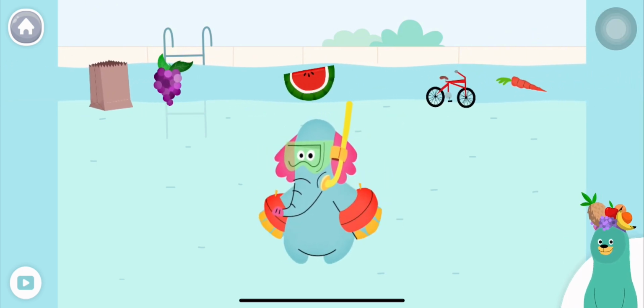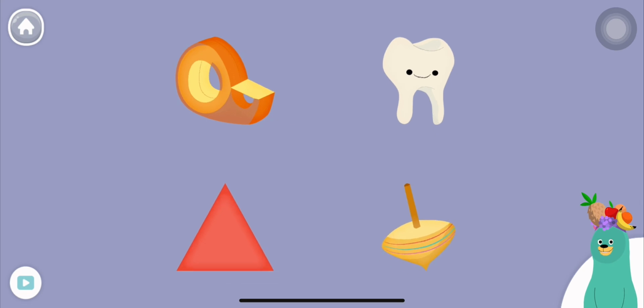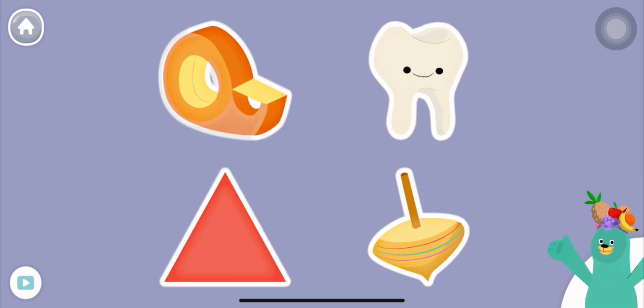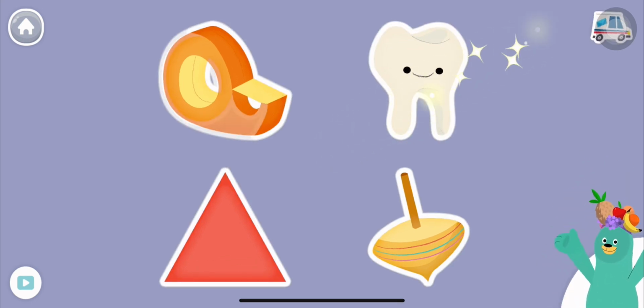You found them. All of these things start with the t sound. Tap them all and listen to the t sound at the beginning. Top, tooth, tape, triangle. Yay!